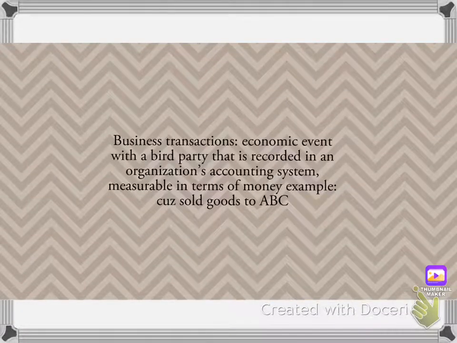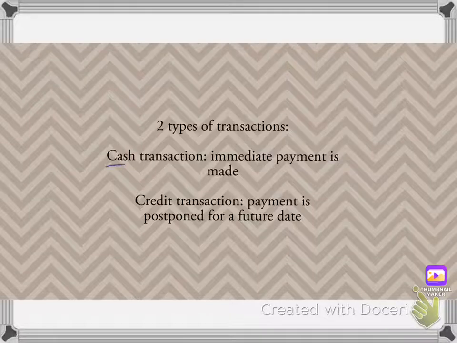Business transactions are economic events with a third party that is recorded in an organization's accounting system and is measurable in terms of money. Example, XYZ sold goods to ABC. So this is an example of a business transaction. So there are two types of transactions. A cash transaction is when you make immediate payment, and credit transaction is like when you take credit from someone. Payment is postponed for a future date.